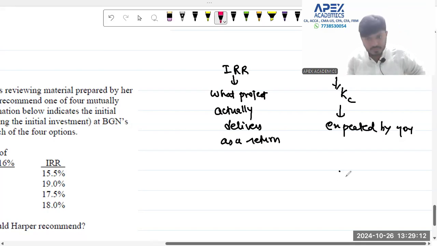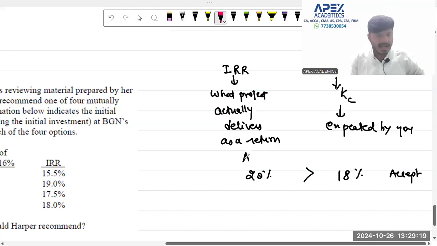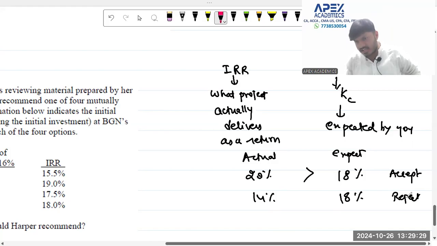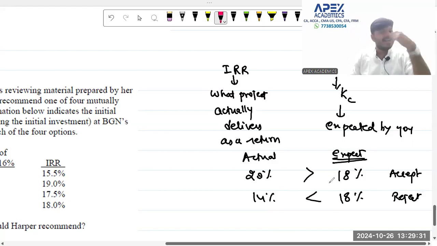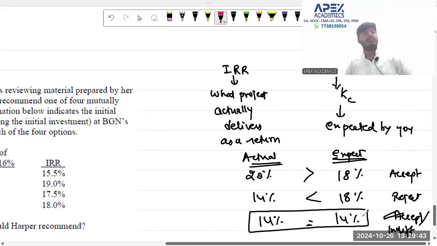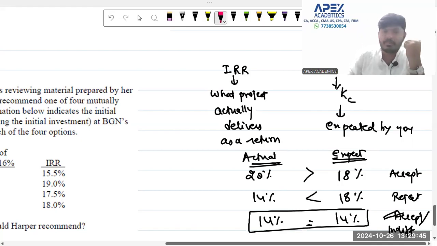If you expect 18% and the project is giving 20%, you will accept the project because your actual is greater than your expectation. If your expectation is 18% and the project is delivering 14%, you will reject the project because your expectations exceed what is actually there. And if your actual is 14% and your expectation is 14%, you can either accept or be indifferent, because it is the same. I would always say accept the project because you have the ability to build up a new customer.